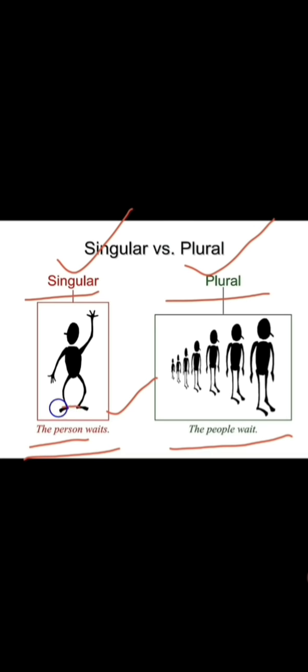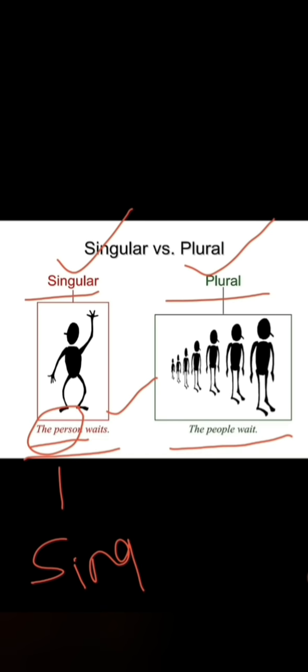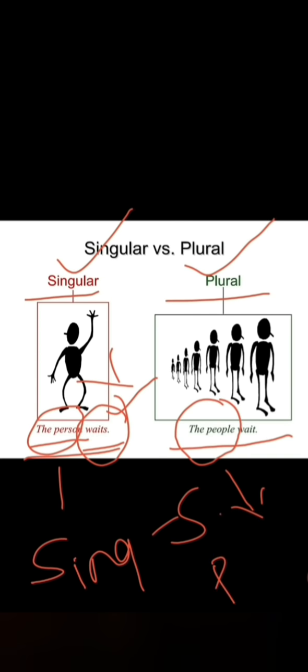The person symbolizes singular. Hope you are getting. And waits, see here, waits, it is what? It is a verb. So what type of verb is it, singular or plural? It is a singular verb. But in the second example, the people, it is a plural subject, right or no? And wait, it is what? It is a plural verb. Hope this is clear.